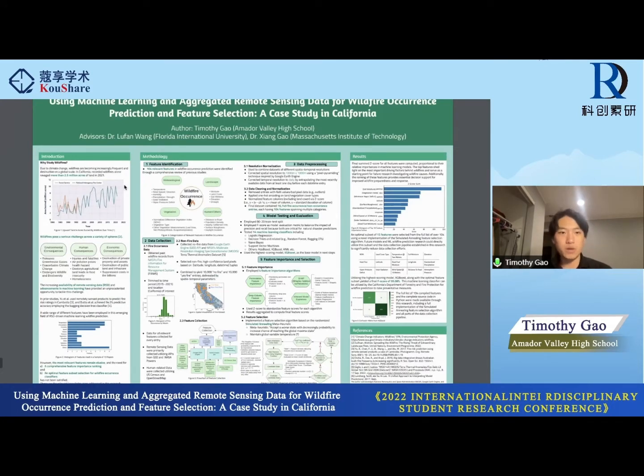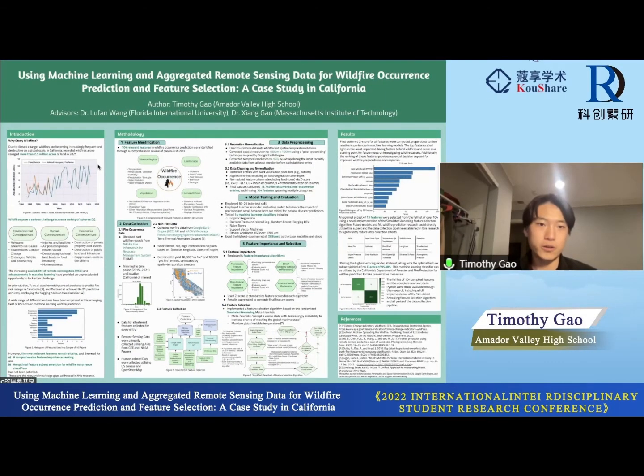Due to climate change, wildfires are becoming increasingly frequent and destructive on a global scale. In California, recorded wildfires alone ravaged more than 2.5 million acres of land in 2021. And in Figure 1, we can see an upward trend in the acres burned by wildfires over time. This is especially a problem because wildfires pose a serious challenge across a variety of spheres.